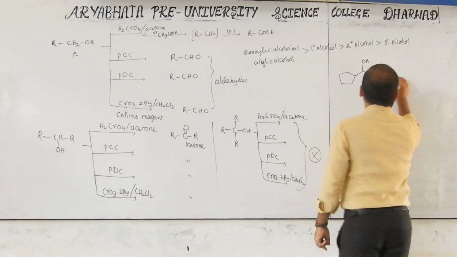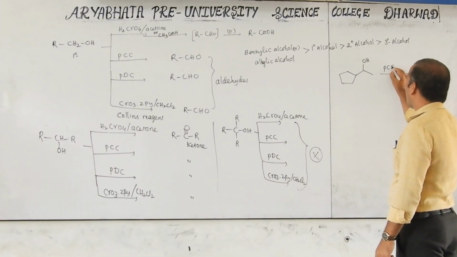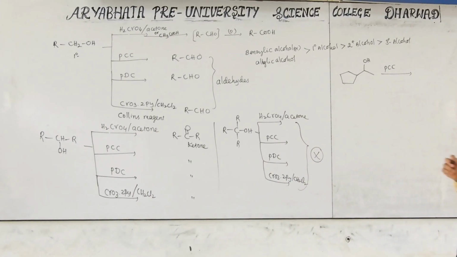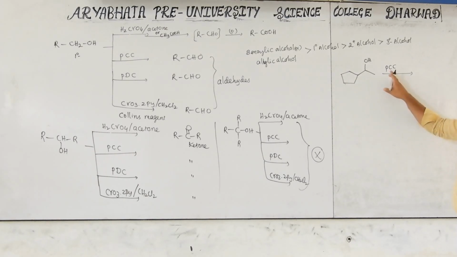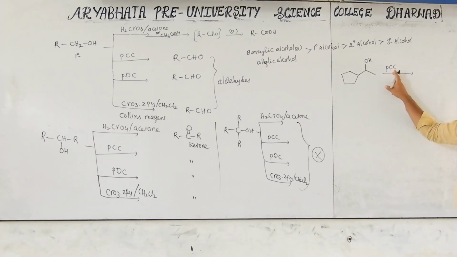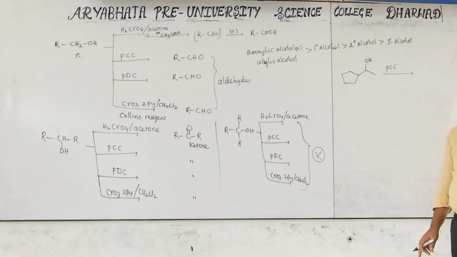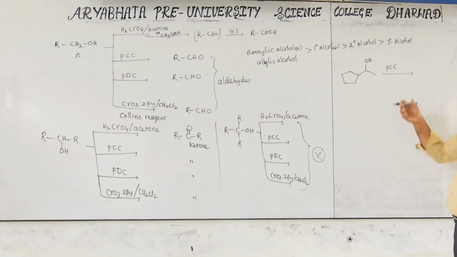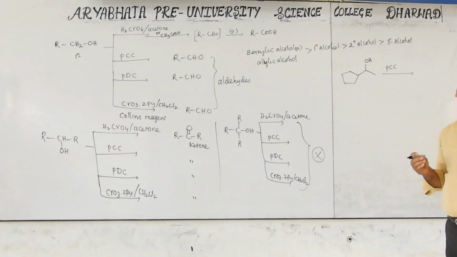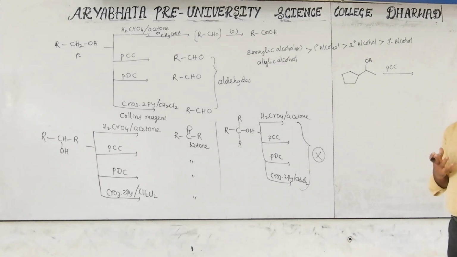So if you take PCC here, and in the last class I also told you that when you are using PCC, if the molecule has a double bond, then you have to use a buffer solution. Otherwise, it may also react. But at PUC level or NEET level, I hope such questions will not be asked. Maybe in JEE Advanced, that type of question they can ask.